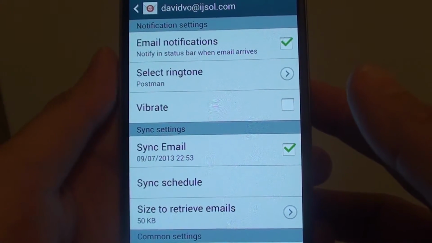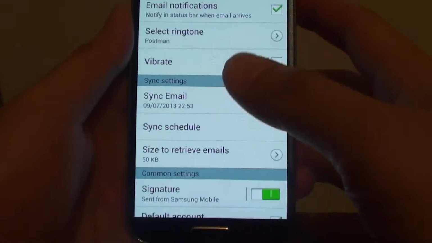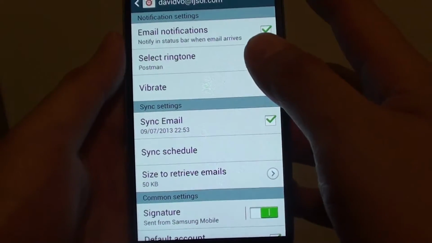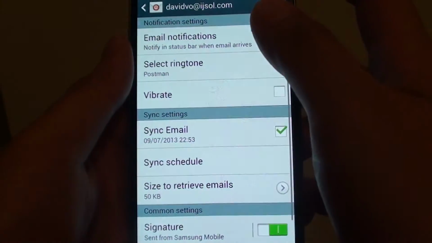How to change the email notification ringtone on a Samsung Galaxy S4. First, let's go back to the home screen. Then from there, launch the email app.